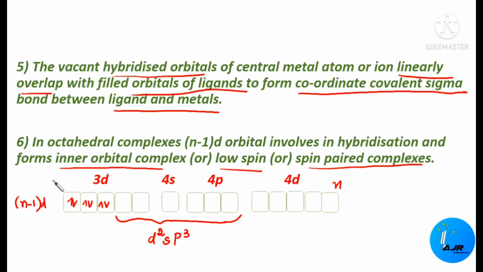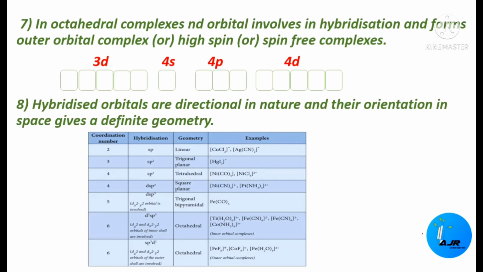So I can give octahedral complexes, Fe(CN)6 4 minus, and another example is Co(NH3)6 3 plus. I can explain all these things, inner orbital complexes and outer orbital complexes, when I am dealing with these topics after finishing this VBT, so that you can get a clear-cut idea. Let us see the next postulate.